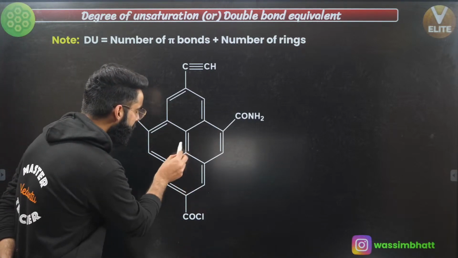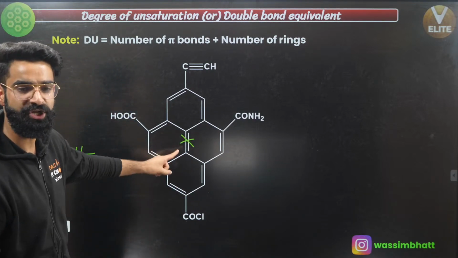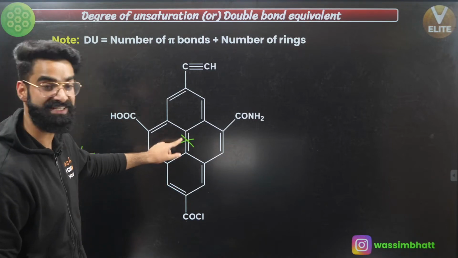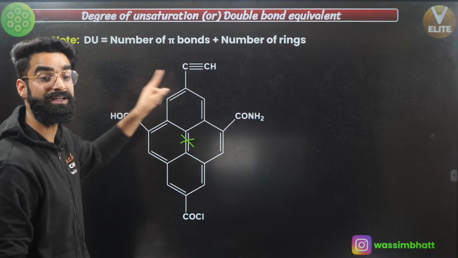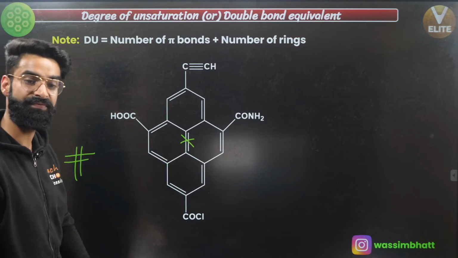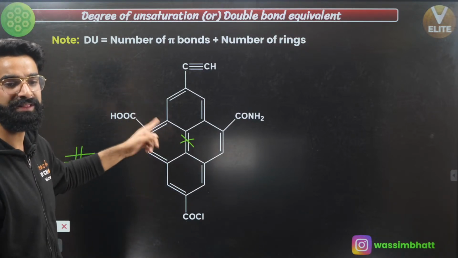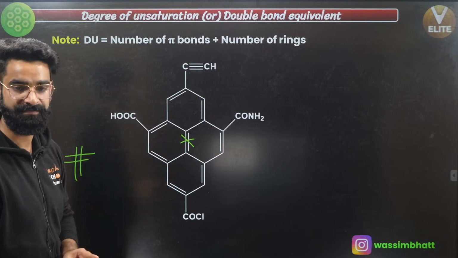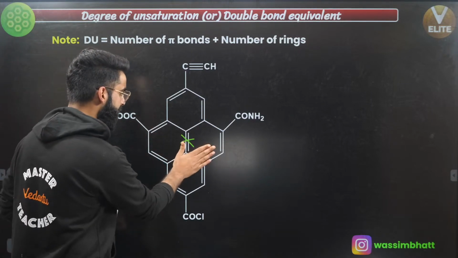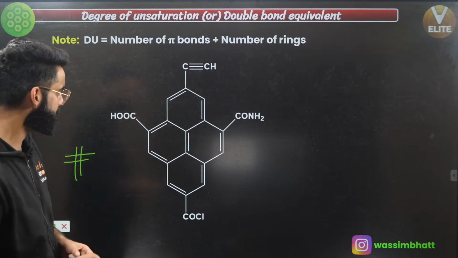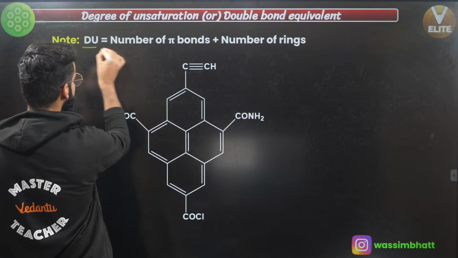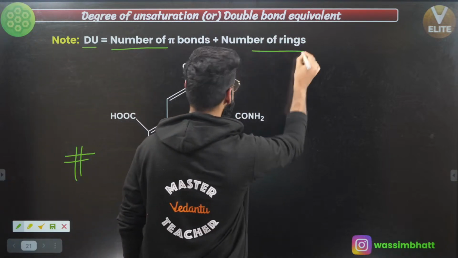Do I have to count this double bond? If you remember in GOC, I've told you in detail, we are not going to consider this double bond, right? It alters the induced circumferential current. I told you all this in detail in resonance, and I'm not going to talk about that here. I just need to calculate the degree of unsaturation for this molecule. I told you degree of unsaturation is equal to number of pi bonds plus number of rings.